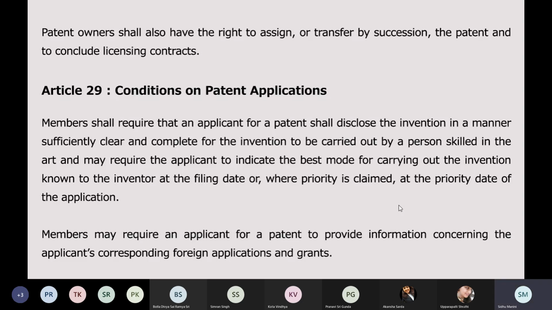Members may require an applicant for a patent to provide information concerning the applicant's corresponding foreign applications and grants. Now this is a may provision, so the Indian law or any other country will be given an option to provide or not provide information concerning the applicant's corresponding foreign applications. So you may require that a patent applicant, when he's filing an application, gives all the details of all other foreign applications he has filed, or you may not require such a prerequisite. It's your wish, because it is a may provision. So please keep in mind the mandatory provisions and the may provisions.